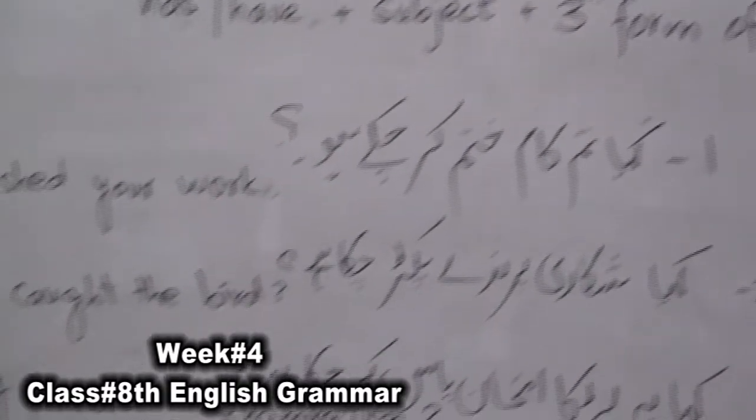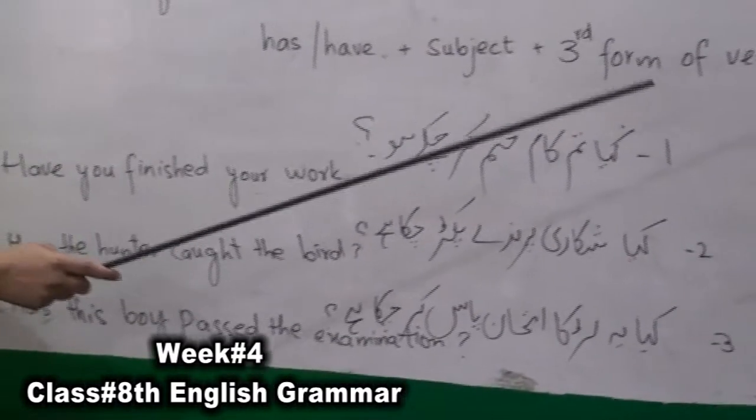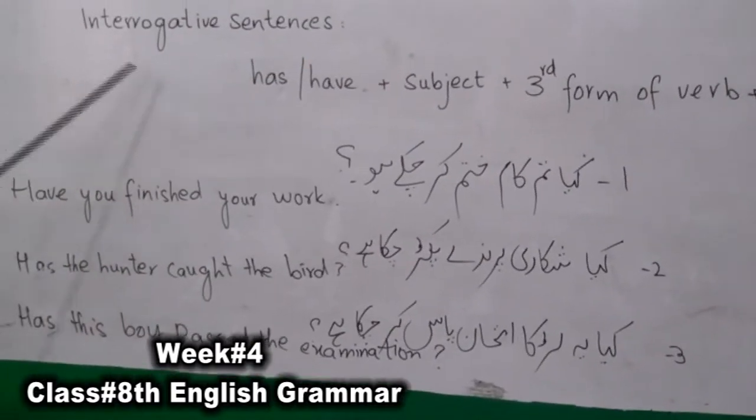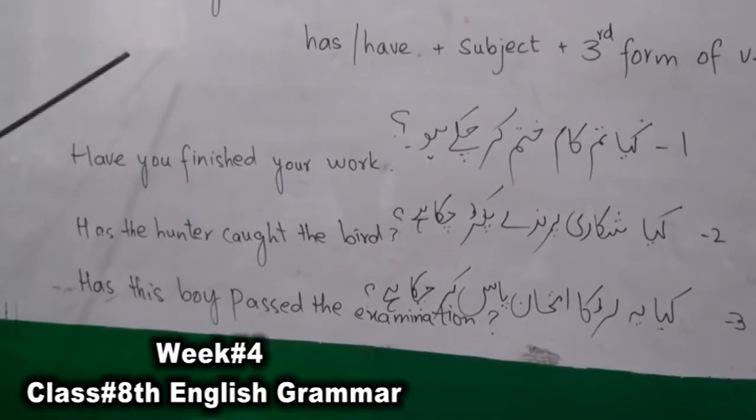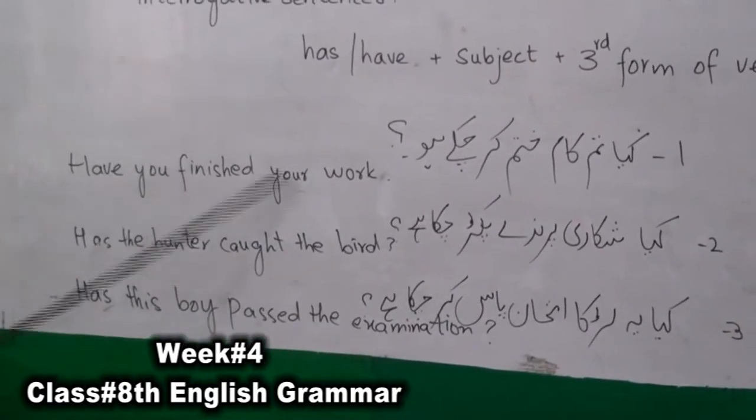Interrogative sentences are question sentences that end with a question mark. Has or have is sometimes followed by the question words, that are who, when, what, which. These are the question words. So look at the examples given to you.